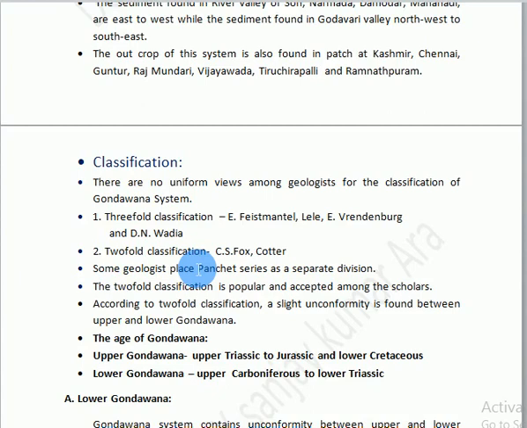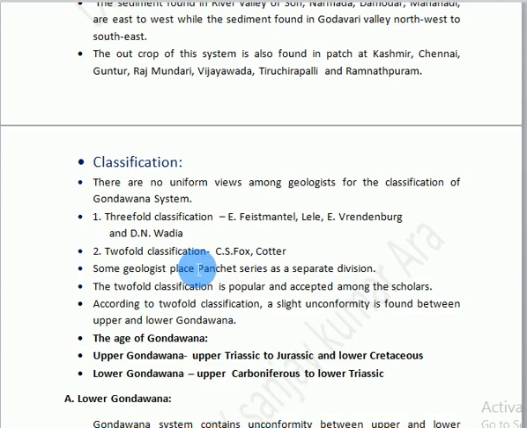In 3-4 classification, Panchet series has been given separate space or separate division as a different series. The 2-4 classification is popular and accepted among the scholars. According to 2-4 classification, a slight unconformity is found between Upper and Lower Gondwana.